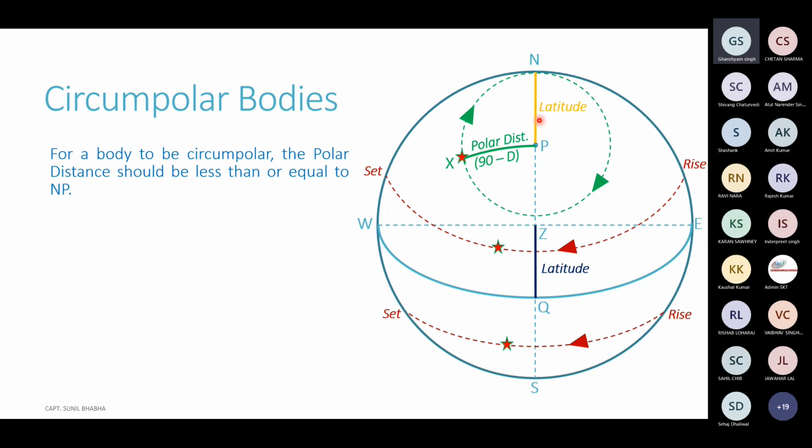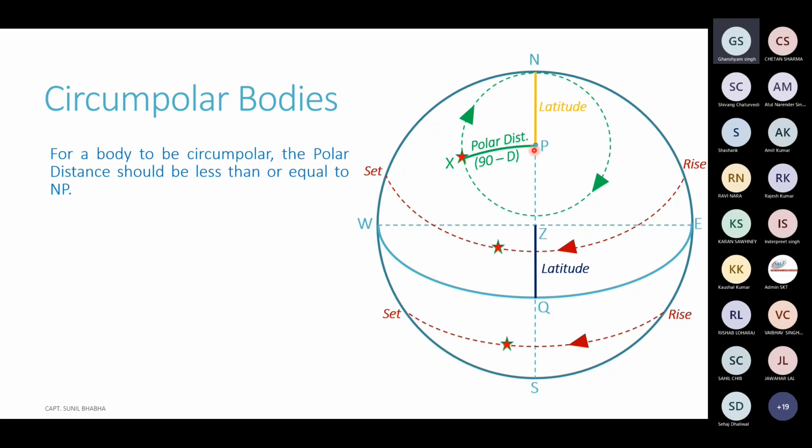If the polar distance is more than NP, then you can clearly see from the diagram that the declination circle will go below the horizon of the observer, making the body not a circumpolar body. If it has to be circumpolar, the radius of this circle, that is PX, should be equal to or less than NP. If the radius is equal to NP, the circle will be touching the horizon at point N. And if the radius is less than NP, then the entire circle will be within the rational horizon of the observer.